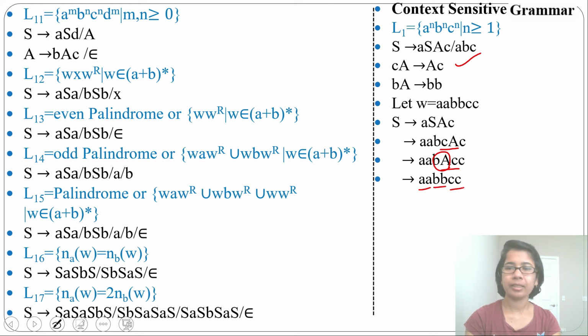In context-sensitive, a terminal can be present on the left side, but in context-free and regular grammar, only a variable will be present on the left side. And context-sensitive will not accept epsilon. Minimum it will accept length 1 and more. It will not accept length 0.